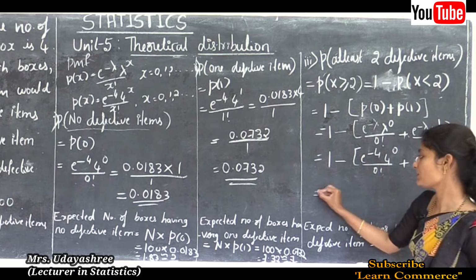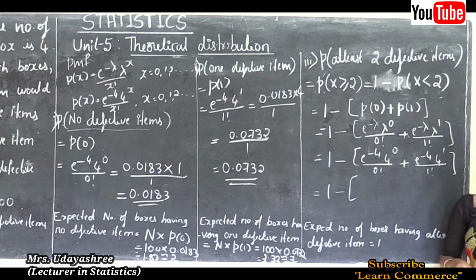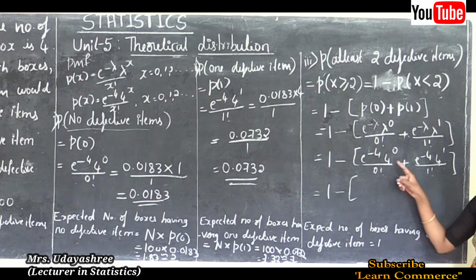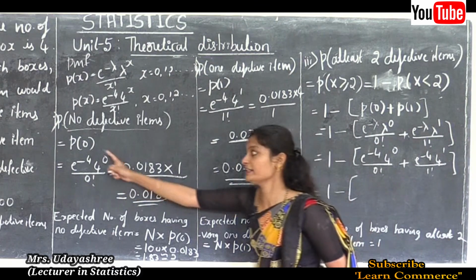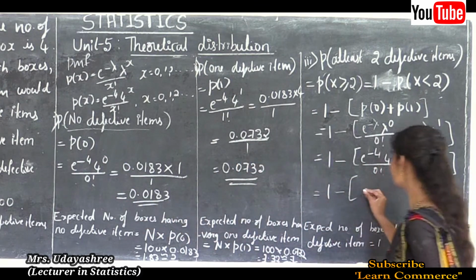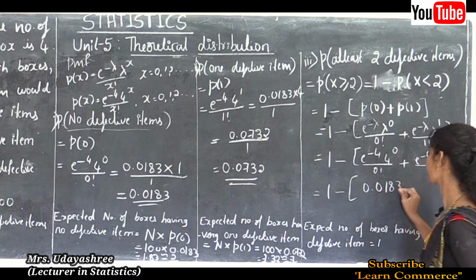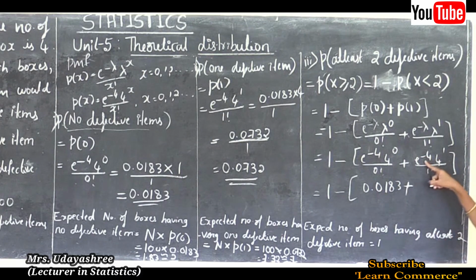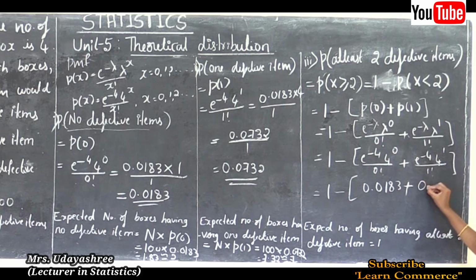Okay, this is equal to 1 minus, we know that e to the power minus 4 into 4 to the power 0 divided by 0 factorial, that we already found the value, that is 0.0183 plus e to the power minus 4 to the power 1 divided by 1 factorial is 0.0732.